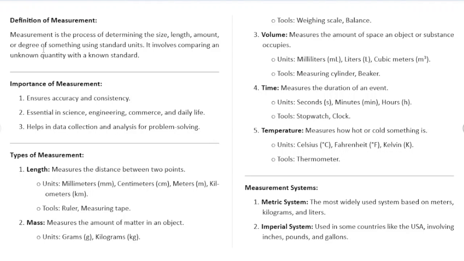Now let's look at the importance of measurement, just a few. One, measurement ensures accuracy and consistency. Like I said, if we are all given the same quantity of, let me say, liquid to measure, and we were given the same equipment, we should get the same value when we measure. Wherever you are in the world, we should get the same result. So measurement helps us ensure accuracy and consistency of results or values.